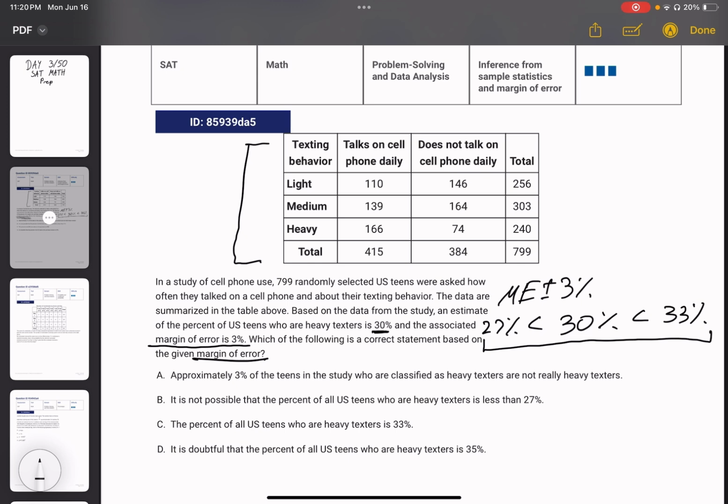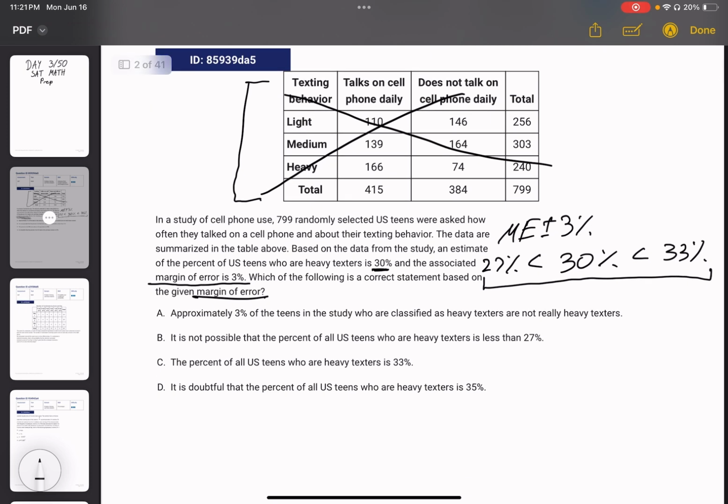Looking at our answer choices. We're not really using the chart here much for this question, so kind of ignore that. A: Approximately 3% of teens in the study who are classified as heavy texters are not really heavy texters. So this answer is convincing, but we're going to leave it for now and come back later, because I'll underline it like that. B: It is not possible that the percent of all US teens who are heavy texters is less than 27%.